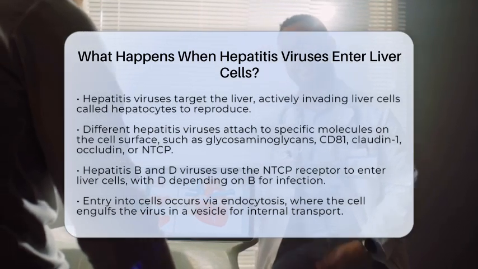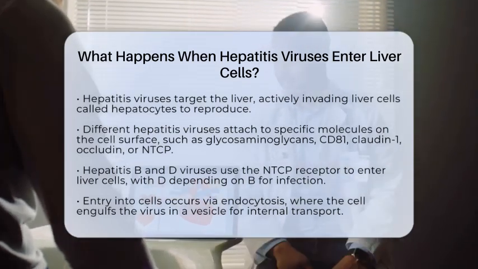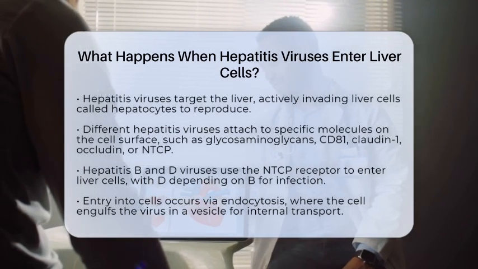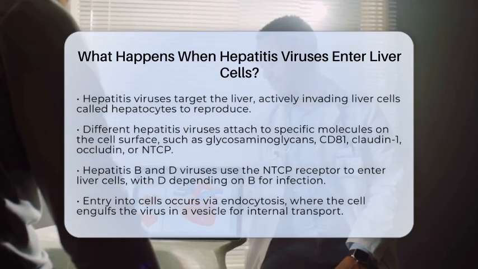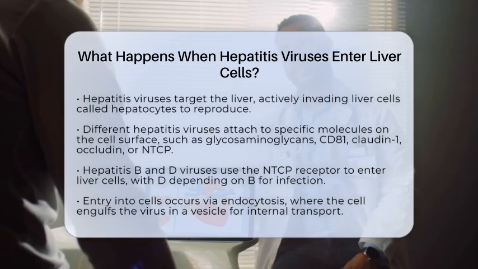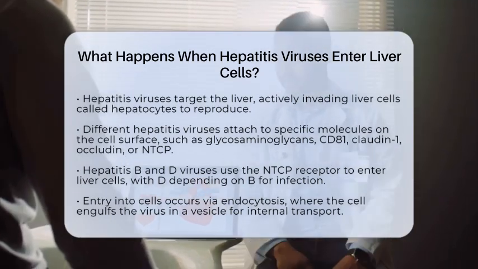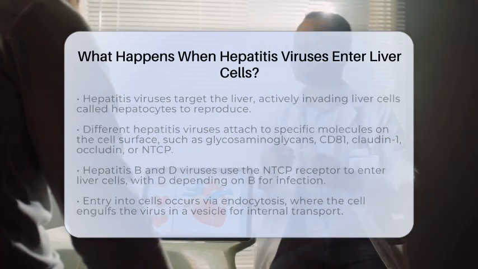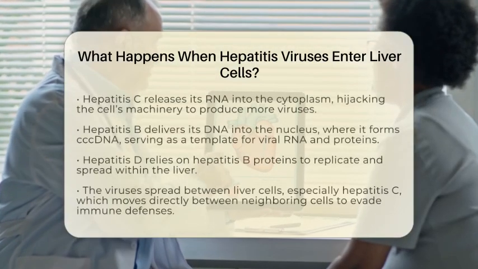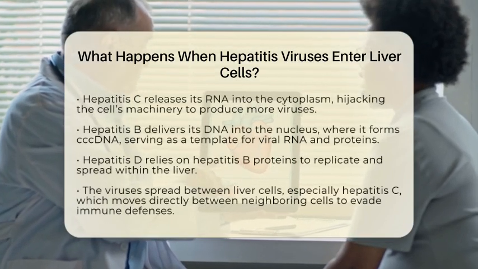Hepatitis B virus mainly targets a receptor called sodium taurocholate cotransporting polypeptide, or NTCP, which is a transporter involved in bile salt movement. Hepatitis D virus, which needs hepatitis B virus to infect, uses the same NTCP receptor to gain entry into the liver cells.